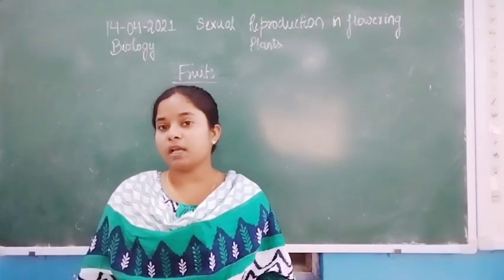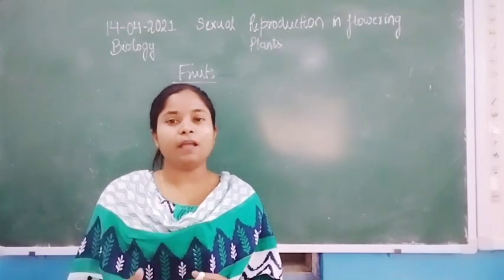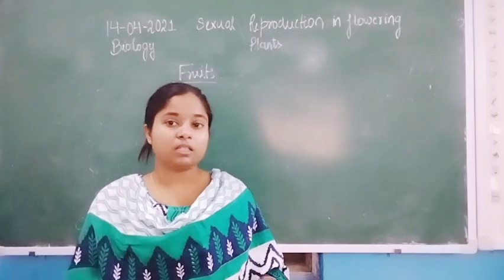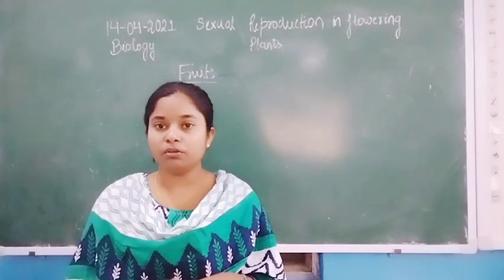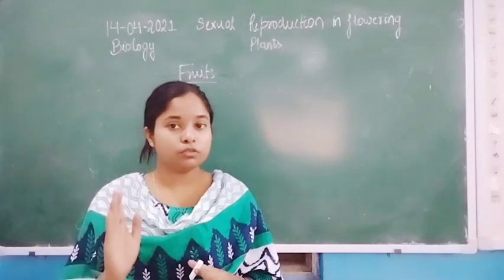Now in this class I am going to discuss the fruit, or another type of seed formation other than sexual reproduction. As we already know, the ovule is converted into seed and the ovary is converted into fruit.